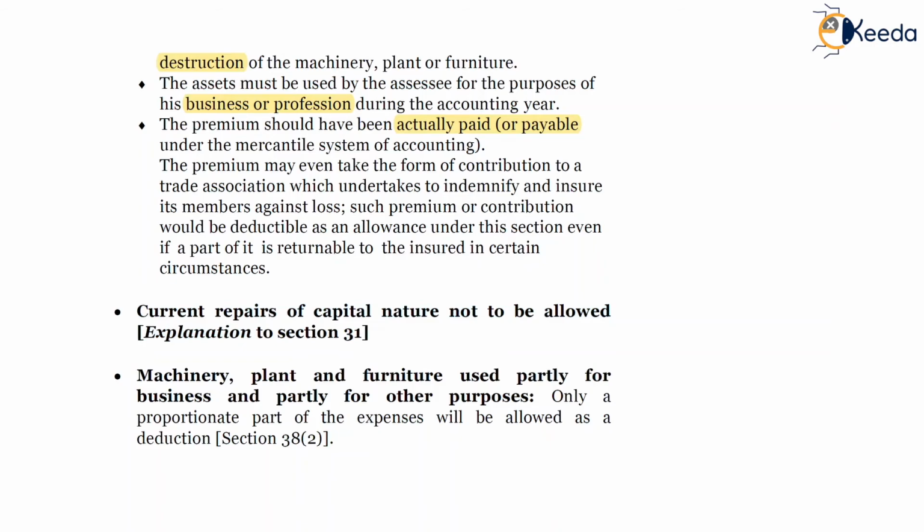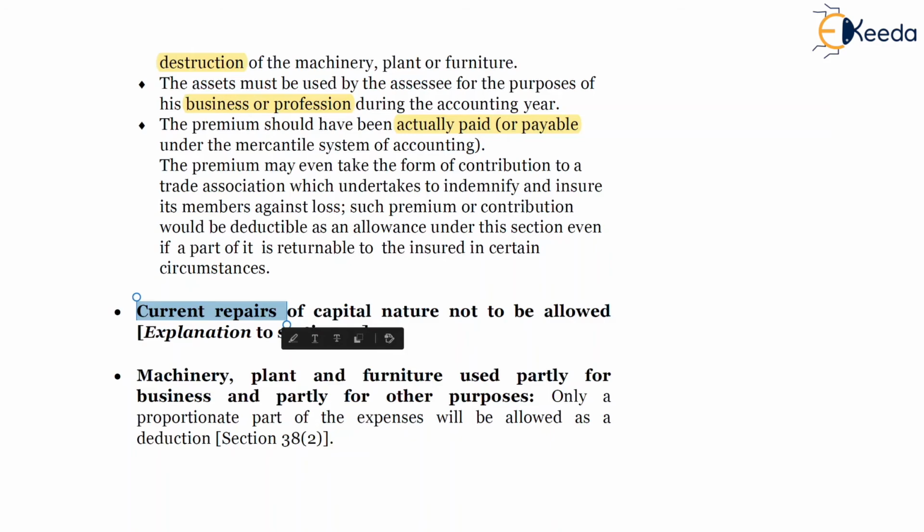And just to brief you on the meaning of current repairs, it is something which the owner or the tenant, the SSC, has to incur during the normal course of business, certain repairs undertaken for the normal maintenance of the property.